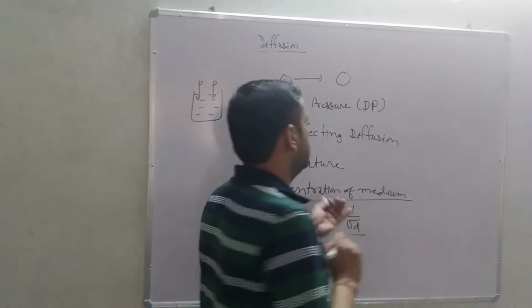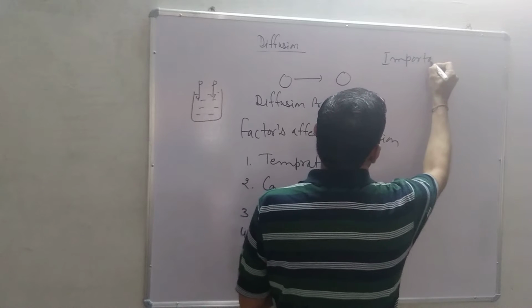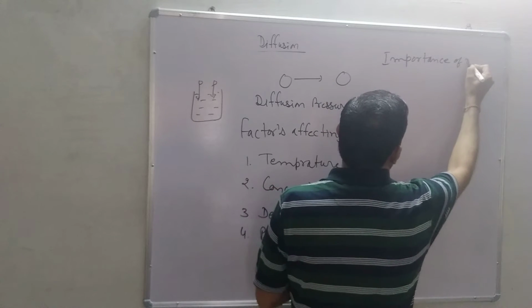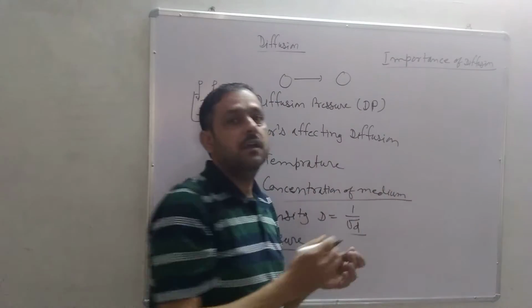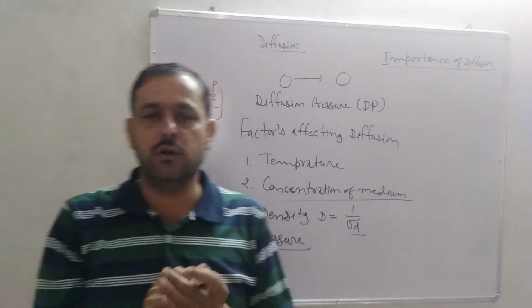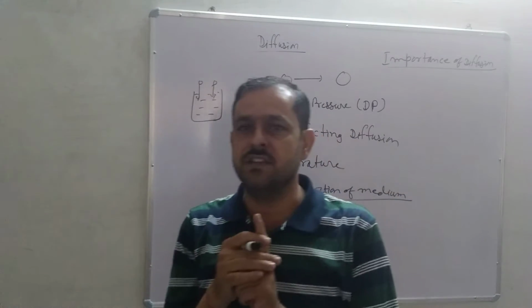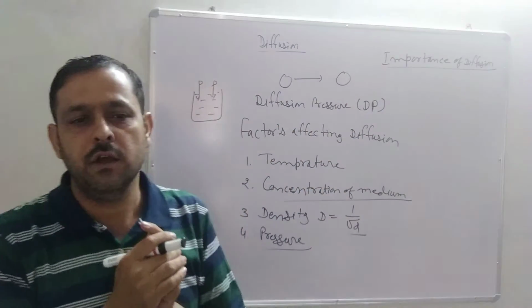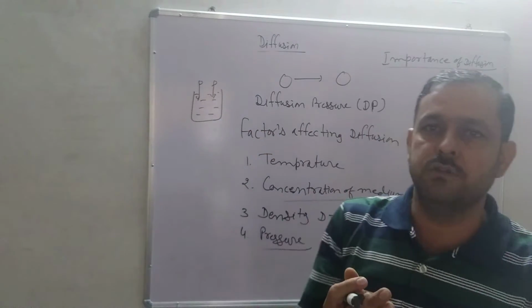Now, what is the importance of diffusion? The importance of diffusion in plants is: first, the gaseous exchange during the processes of respiration and photosynthesis. Second, the process of passive absorption.